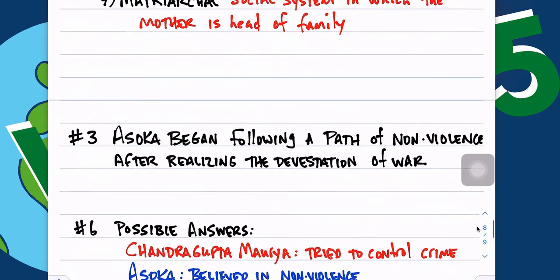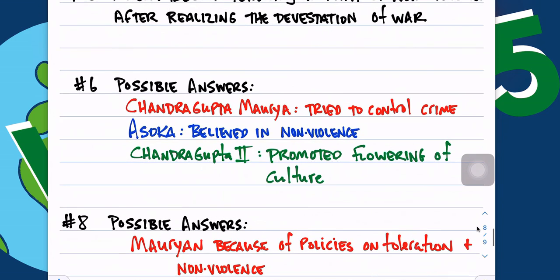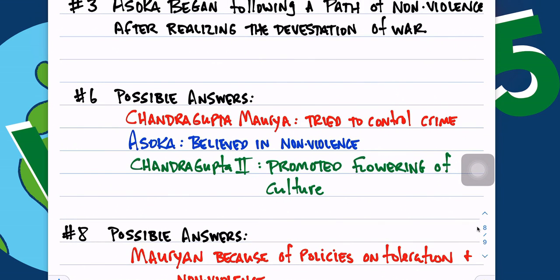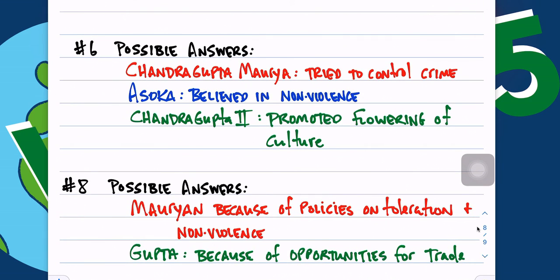But then later as we go through questions 3, 6, and 8, I want to point out that in questions 6 and 8, these are possible answers that you might give. And the question is, what might one think about each, what might be good about the ideas in the 3 different empires or the 3 different rulers.